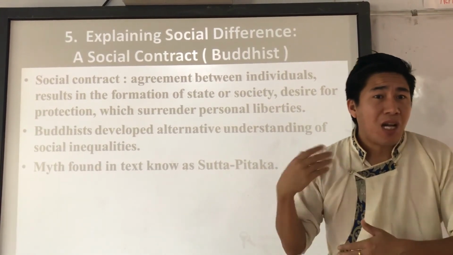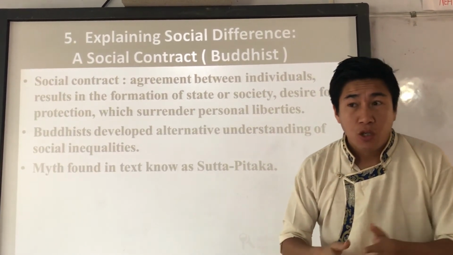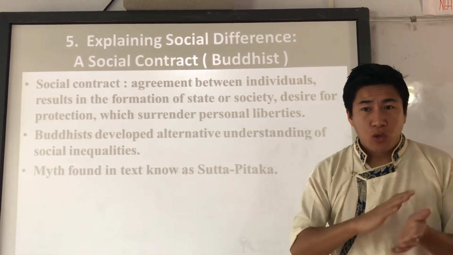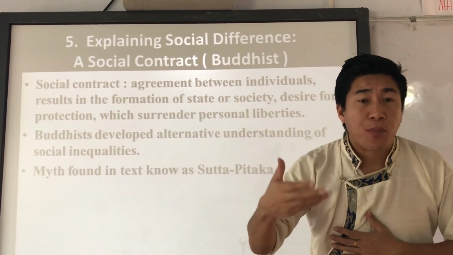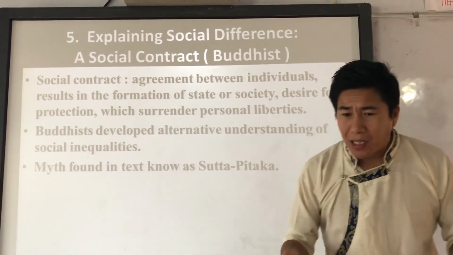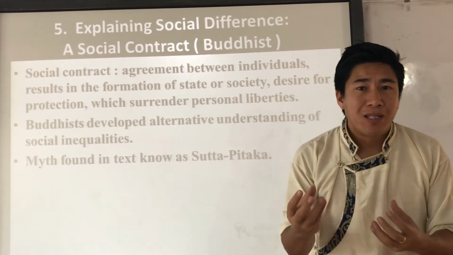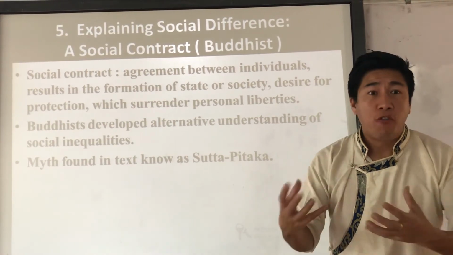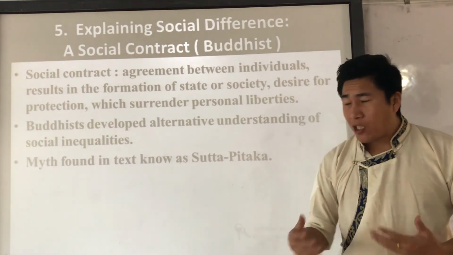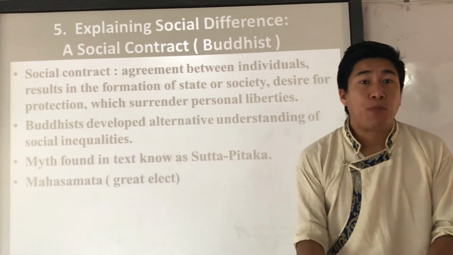But with the changes of time, people became more greedy, right? The social condition deteriorated. So what happened? The concept of I, the concept of you, the concept of there started. In that way, the concept of private property started. Because of that, disputes happened between the people. So to settle these disputes, people appointed some influential, powerful person to look after them and settle the disputes, right? The people they appointed were called Maha Samanta, the great elect.